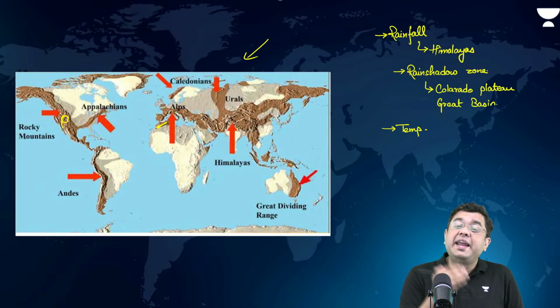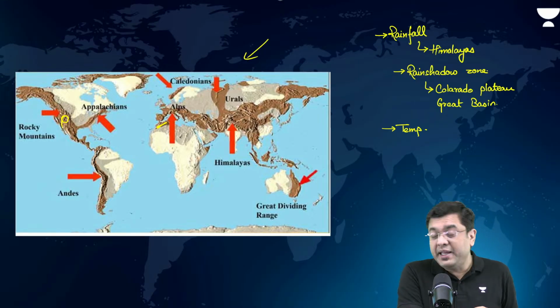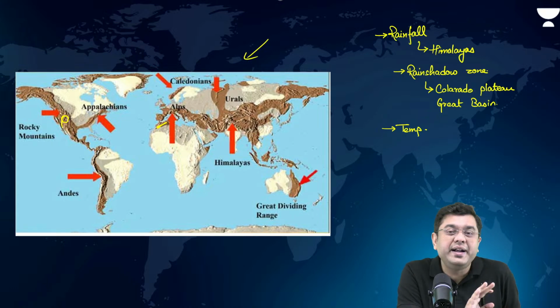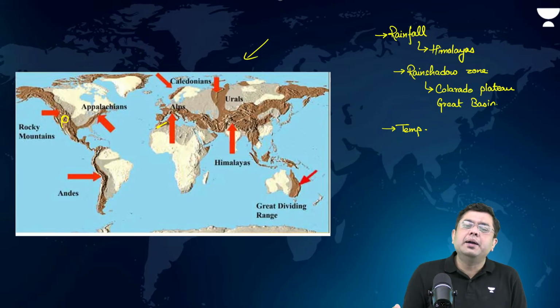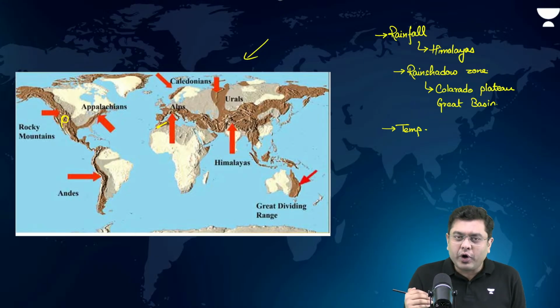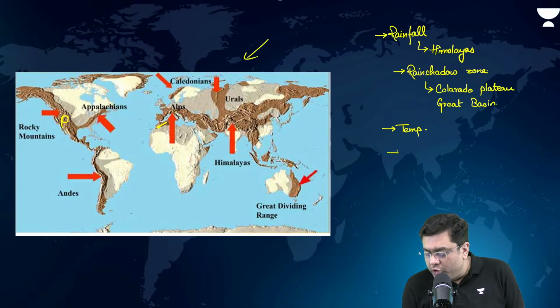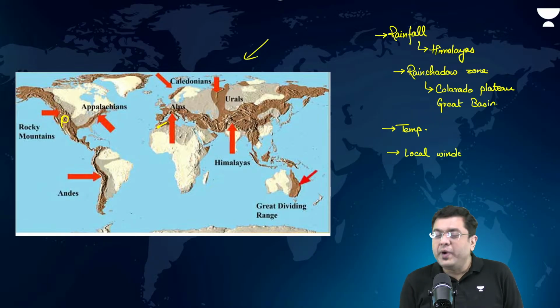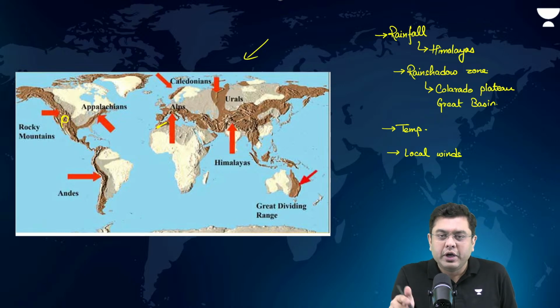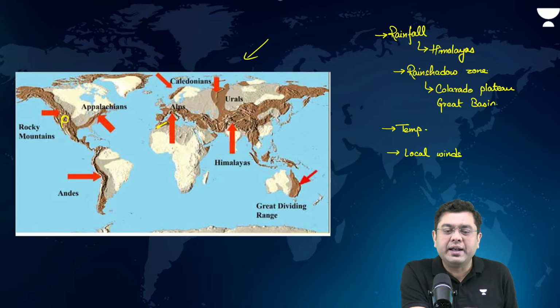The Himalayas protect us from the cold winds coming from Siberia during the winter months, thereby keeping the climatic conditions moderate, tolerable in India. But also, when you are mentioning temperature, do mention the reduction of temperature as you go higher up, but more importantly, the impact of local winds. There are two local winds in particular that need to be highlighted in the context of the mountain systems and climatic conditions. Which are the two that you can highlight?